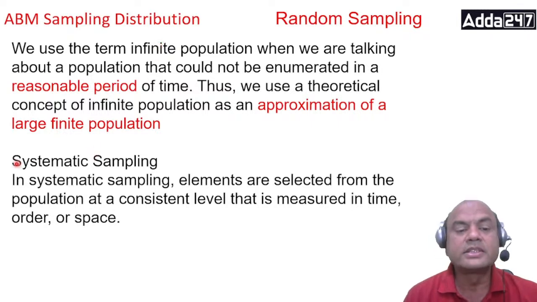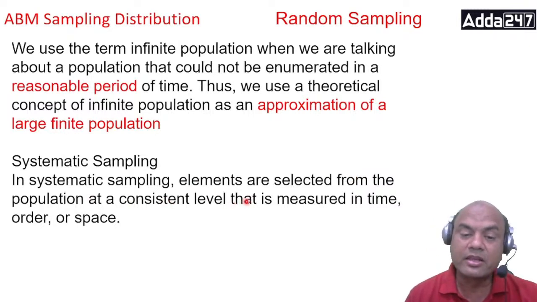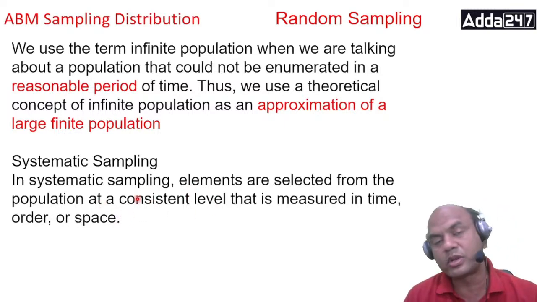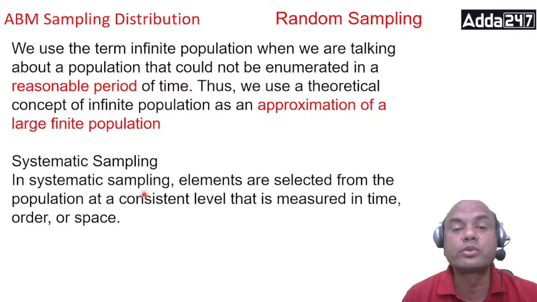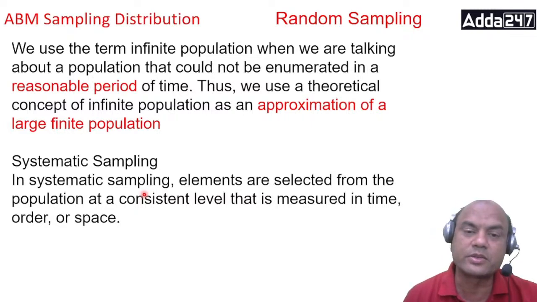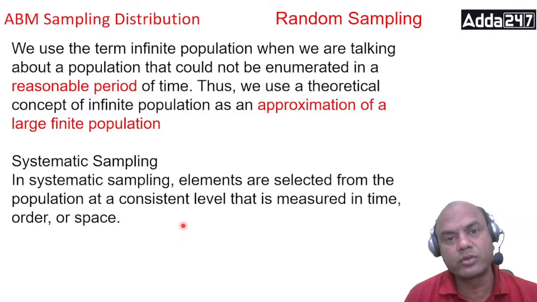Systematic sampling. In systematic sampling, elements are selected from the population at a consistent level that is measured in time, order, or space. Now, consistent level, what do you mean by this? Just now I showed you on the slide: every fifth student in the class of 60 students will stand in a row and come out.